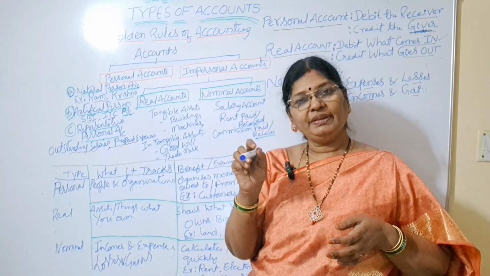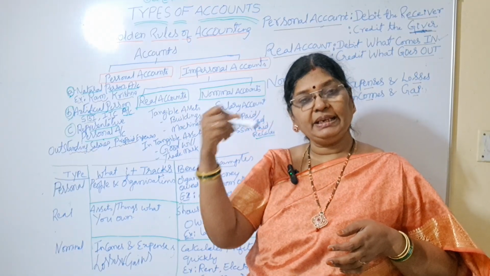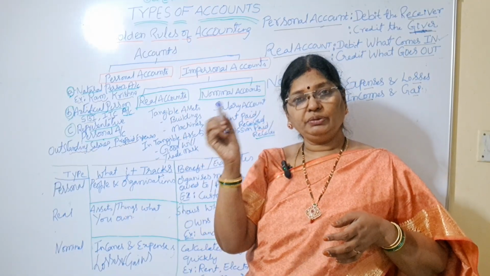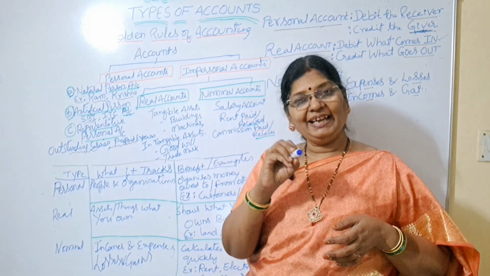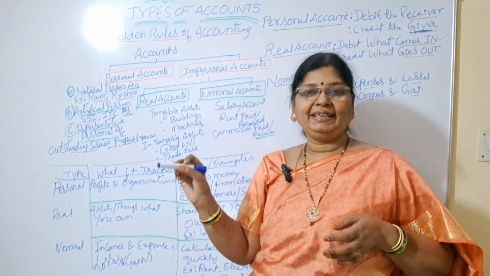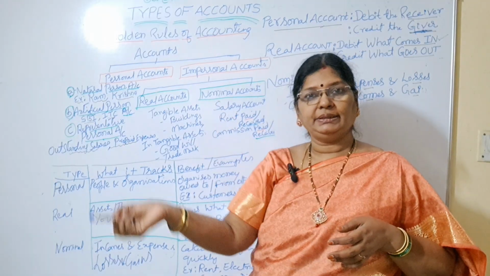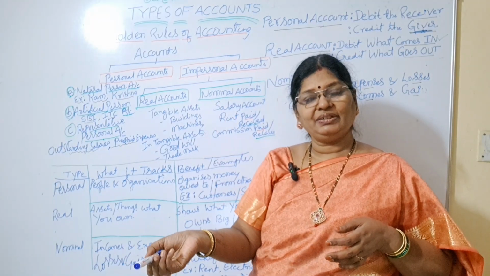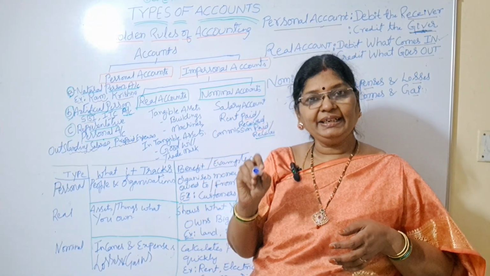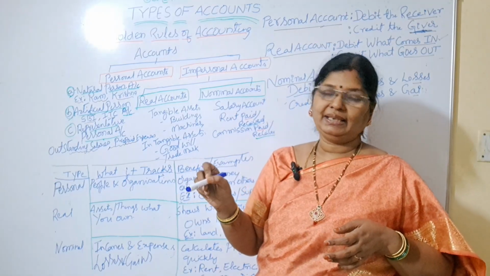In the same way, the rent which is to be paid by the company in the next month, in April, how will the company show it as outstanding rent? The amounts which are not paid but are to be paid in the next financial year, those are called outstanding expenses, right?